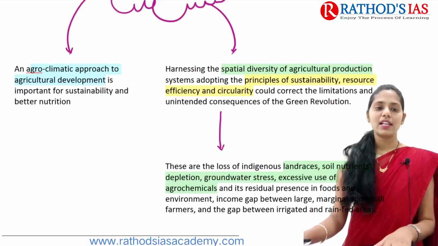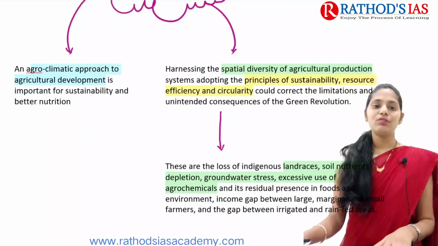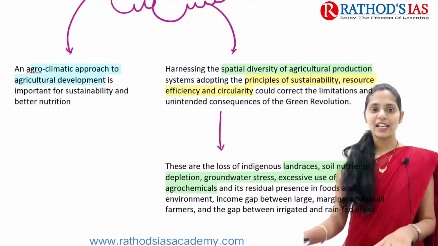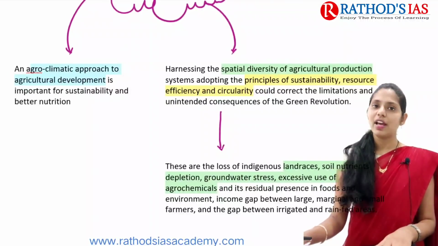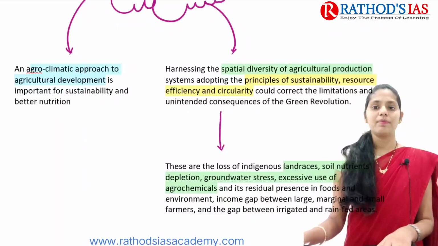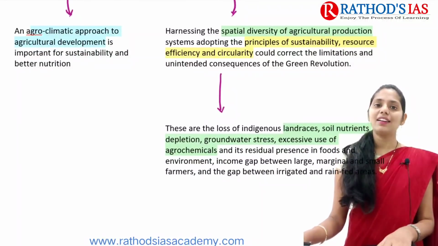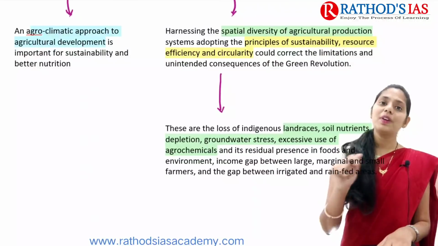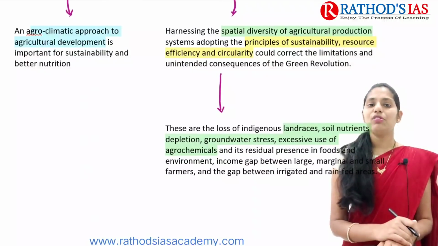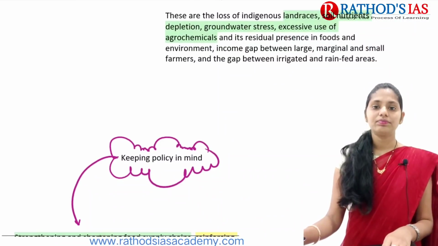And if you are talking about sustainability, whatever agroclimatic approach we are following now regarding agriculture development, we need to focus even on sustainability and ensure better nutrition. For this, we have to harness the spatial diversity of agriculture production, and focus on principles of sustainability, resource efficiency and circularity.